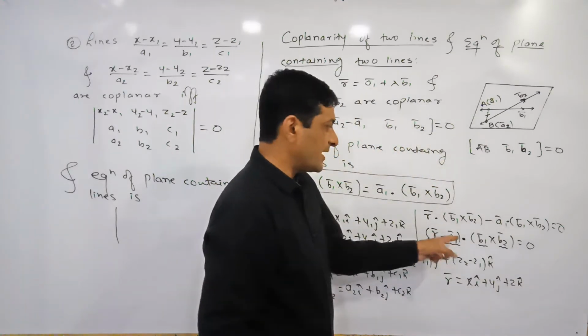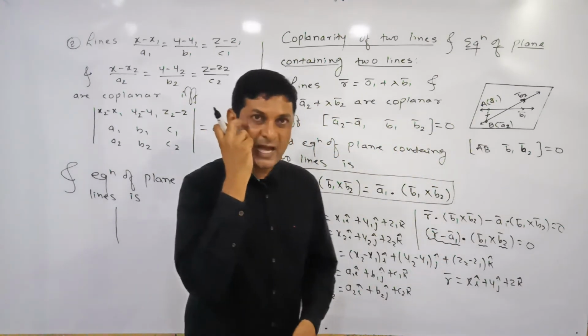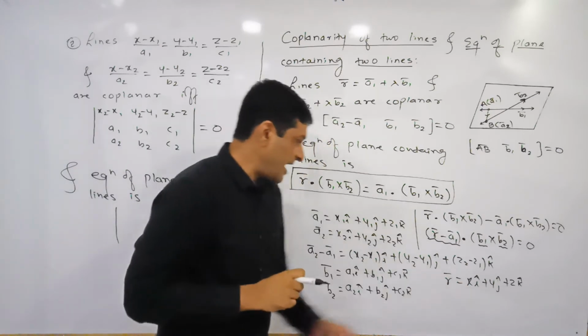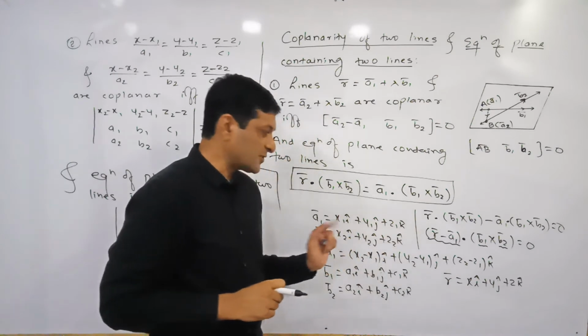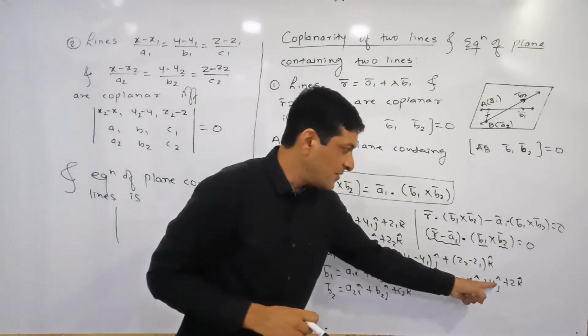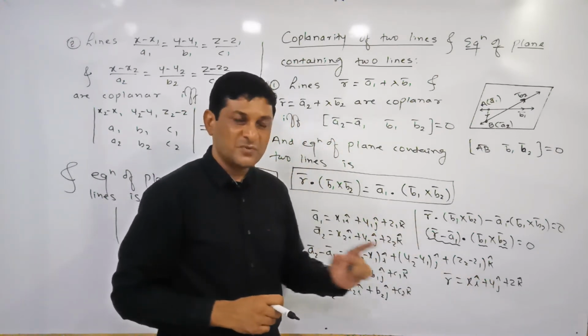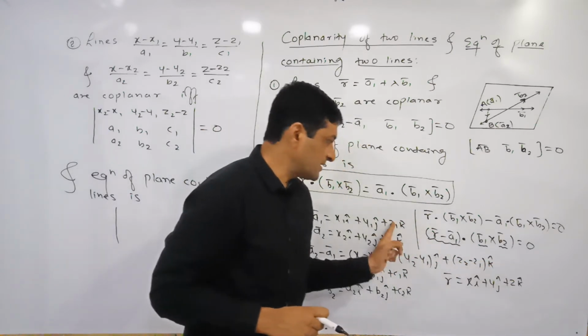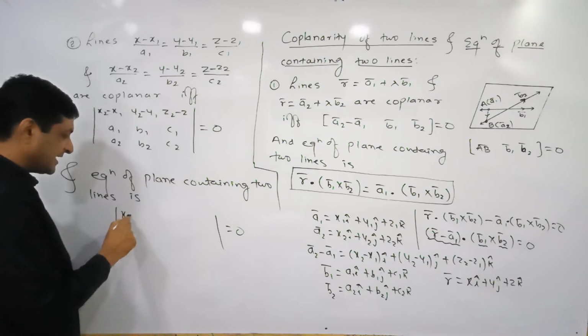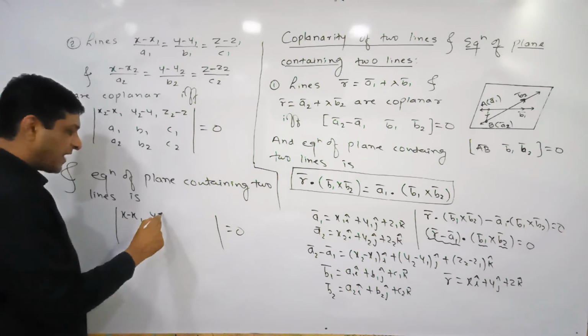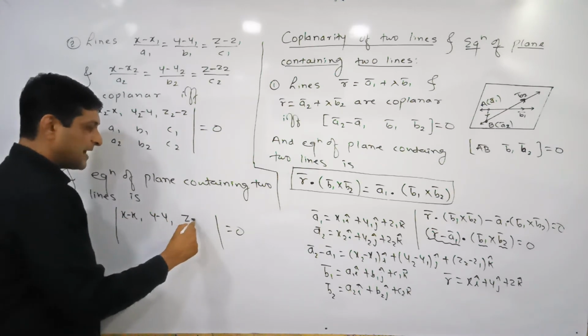If we take the difference of r bar and A1 bar, x minus x1 will be the coefficient of i cap, y minus y1 will be the coefficient of j cap, and z minus z1 will be the coefficient of k cap. Means in the first row we will get x minus x1, y minus y1, z minus z1.